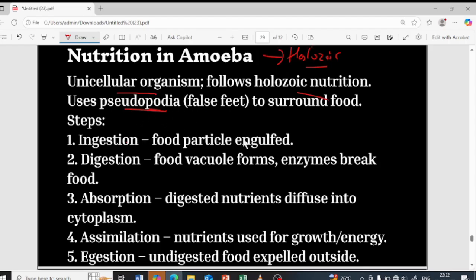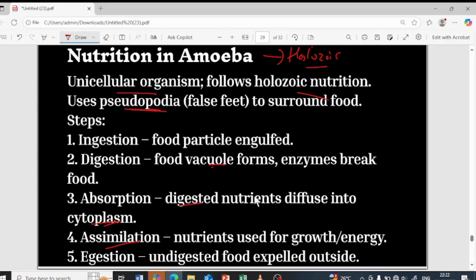After the food particle enters, it goes into the food vacuole, which is present inside the amoeba, which I'll show you. The enzymes present in the food vacuole will break down the food. Digestion is in the sense breaking down of the food. After breaking down, that food will be absorbed into the cytoplasm, and then assimilation, in the sense that the digested food is used for the growth of the amoeba and for its energy.